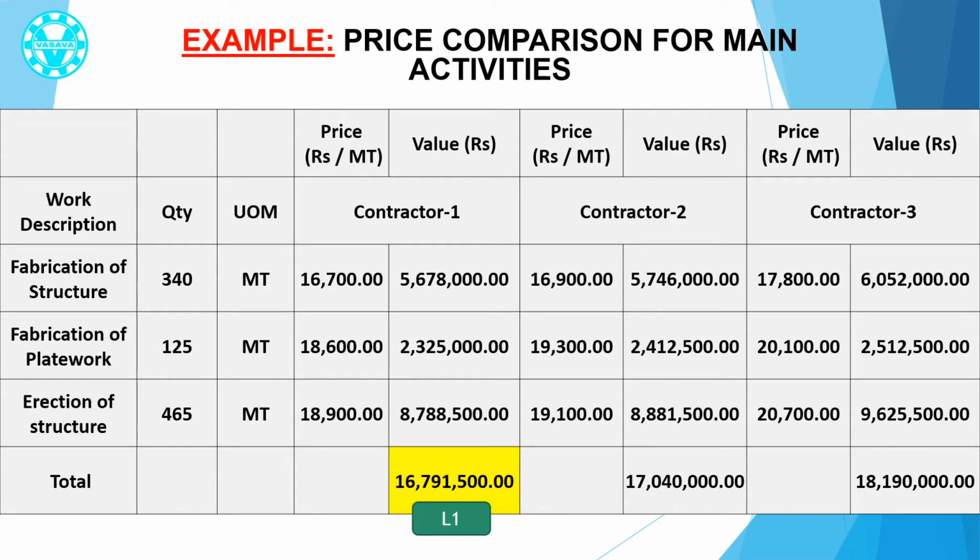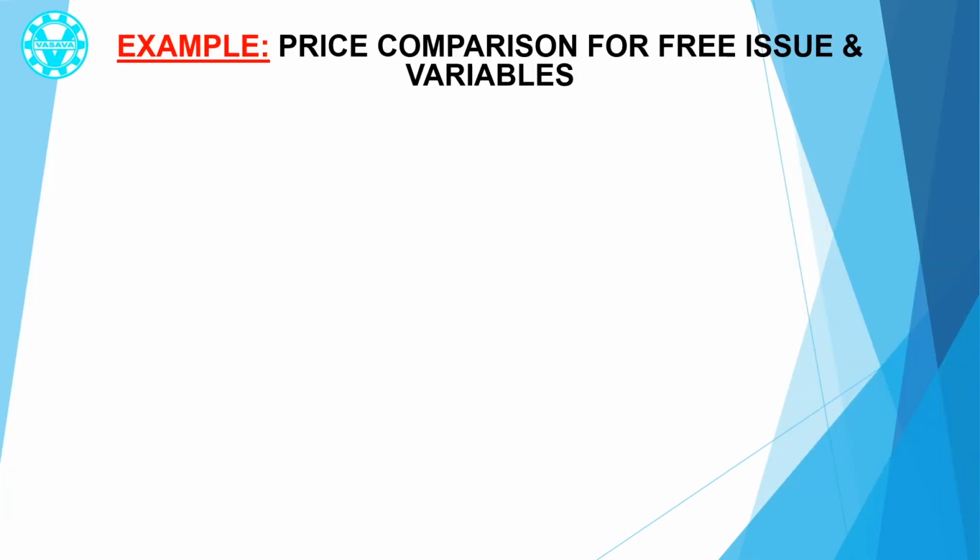Similarly, the values of the other two jobs, that is fabrication of plate work and erection of structure, are calculated. Now the total value is calculated for all three contractors, and it is found that Contractor 1 is the lowest bidder. Now, our point is that there is another alternative method, which indicates true cost and is more beneficial to the customer. First, please listen carefully to the narration of the example, and then we shall discuss how it is beneficial to the customer.